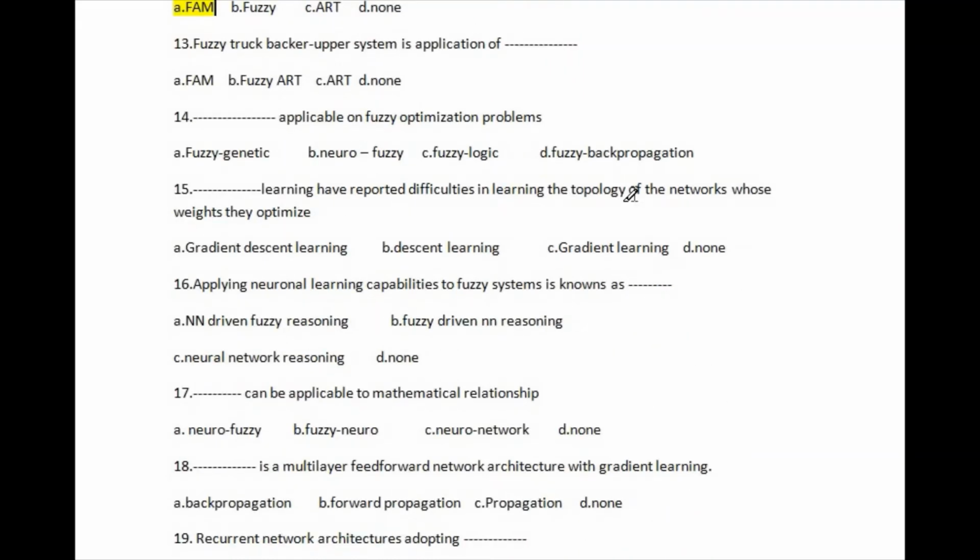Let's go for question number 13. Question number 13: a fuzzy truck backer-upper system is an application of. The given options are: first, FAM; second, fuzzy ART; third, ART; and last, none. The right answer of this question is option D, none. This is the right answer of this question.